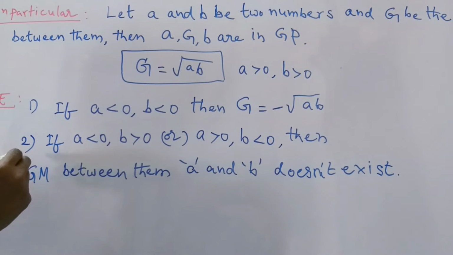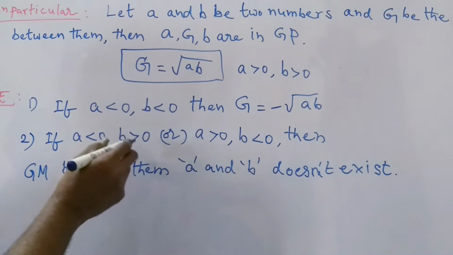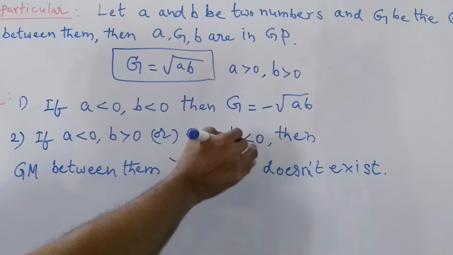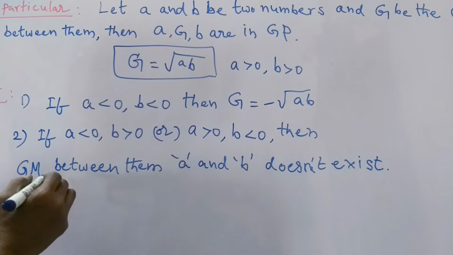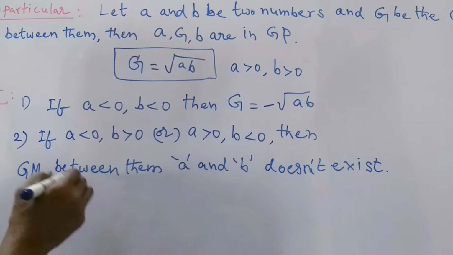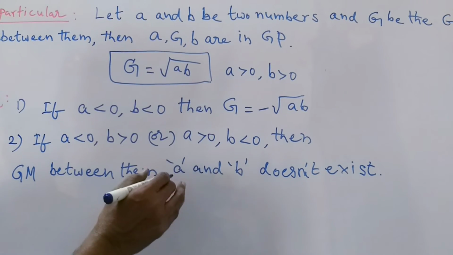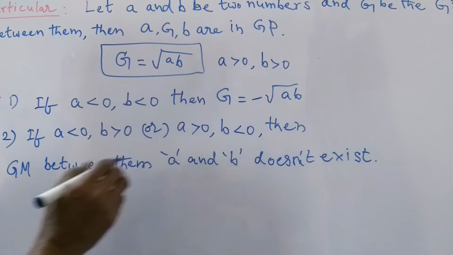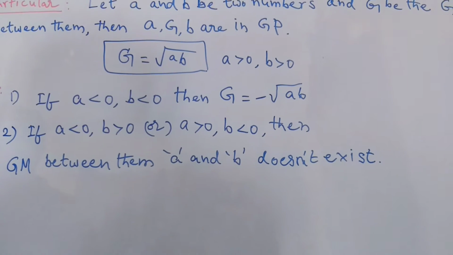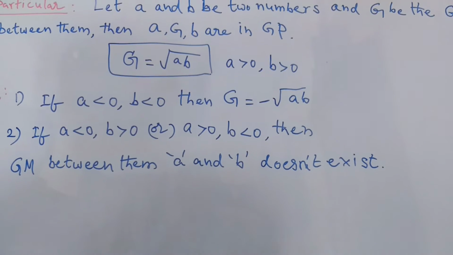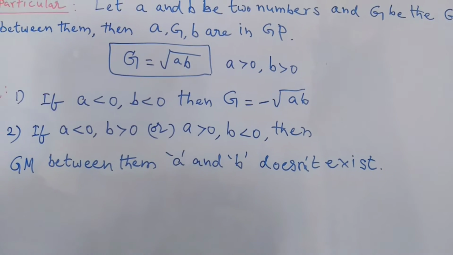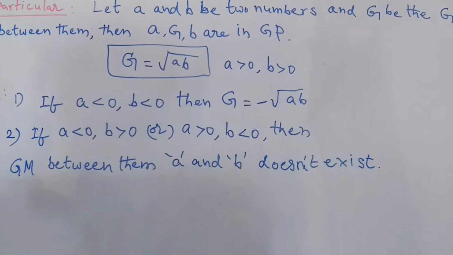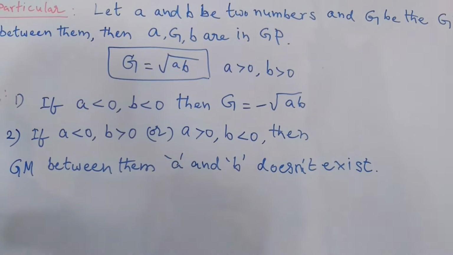And second one: suppose A is less than 0, B is greater than 0, or A is greater than 0, B is less than 0, then the geometric mean between A and B does not exist. So these two are the note points of this geometric mean. Now, according to these note points, some examples are given for this geometric mean.